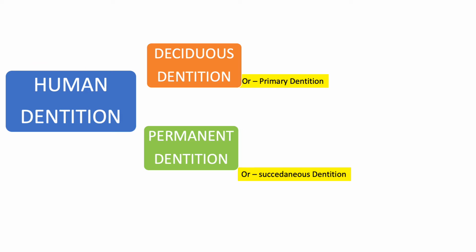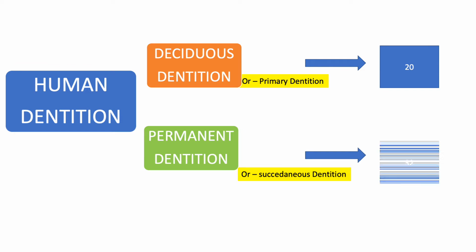When we come to the number of teeth that are present in each dentition, the deciduous dentition consists of about 20 teeth. That is 10 in the upper arch and 10 in the lower arch. And in permanent dentition, there are 32 in number. That is 16 in the upper arch and 16 in the lower arch.